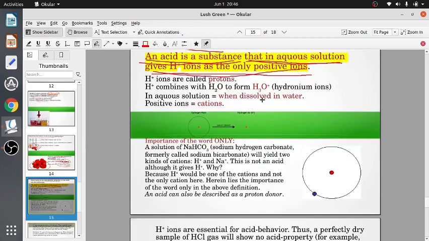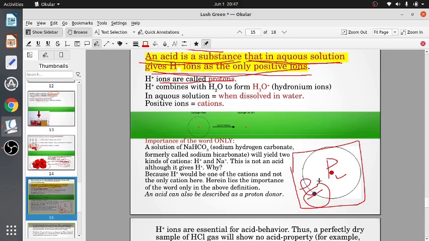Now, hydrogen ions are called protons. Why are they called protons? This is a hydrogen atom. It contains one proton and one electron. So when this electron is removed, it becomes an ion, and then only the proton remains. Originally, the hydrogen atom had one proton and one electron.